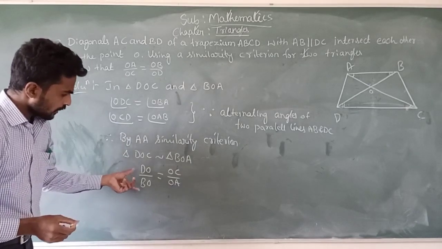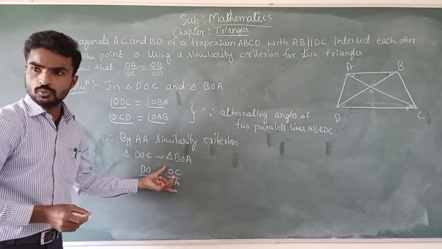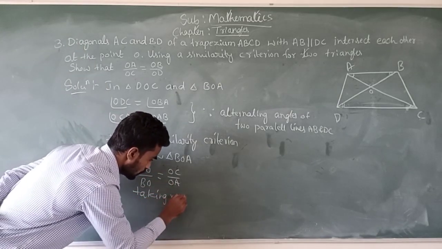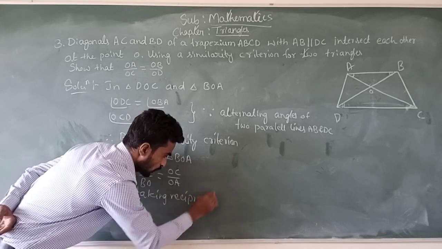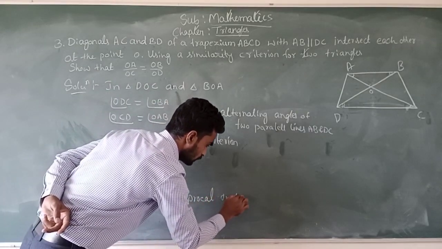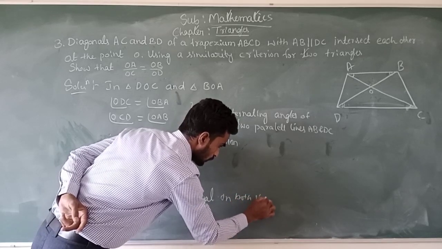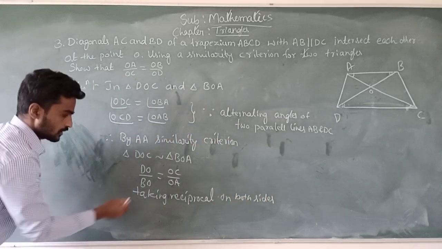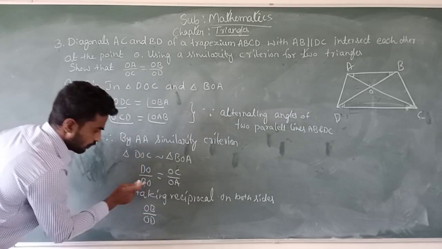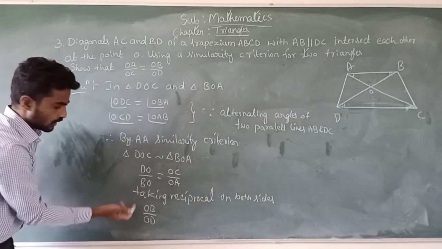Now taking reciprocal on both sides, we get OB divided by OD. BO, OB both are same.